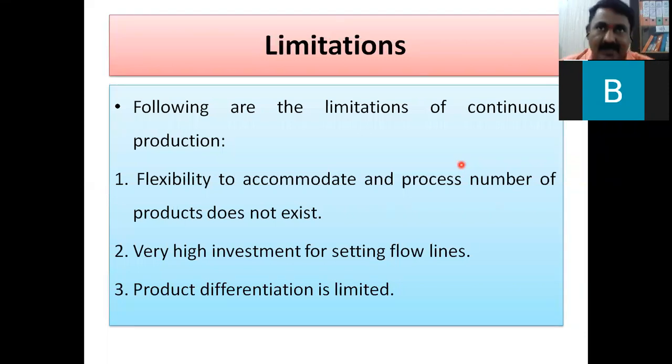I have given you the idea that one product is being manufactured, and if we want to go for any other product, then there are very few chances that it will be manufactured. Once it is a dedicated process, one product is there, and that one product will be continuously manufactured. So there is no chance of changing the process and going for any other product. I have given you the example.